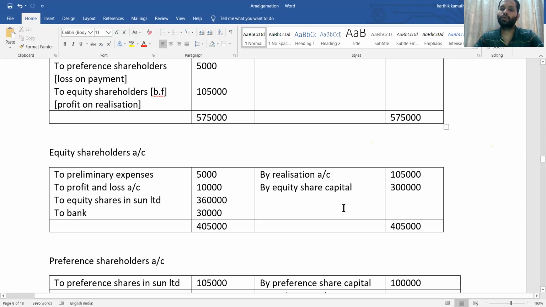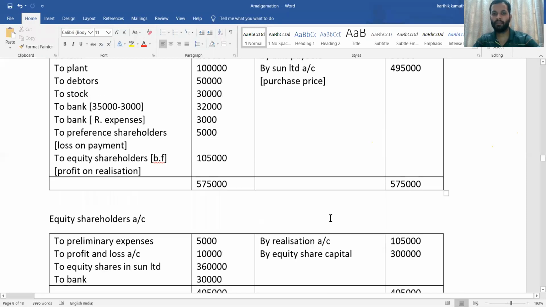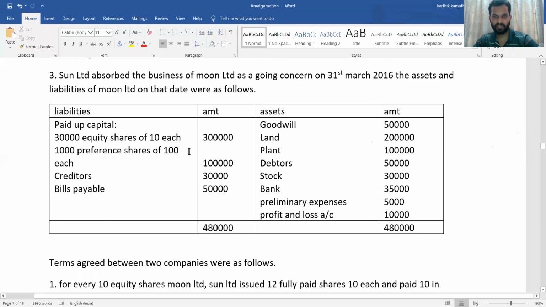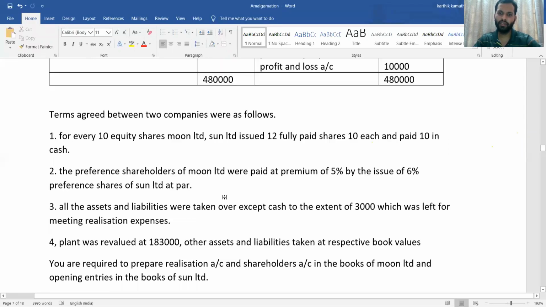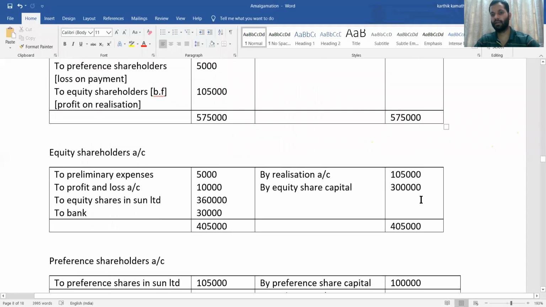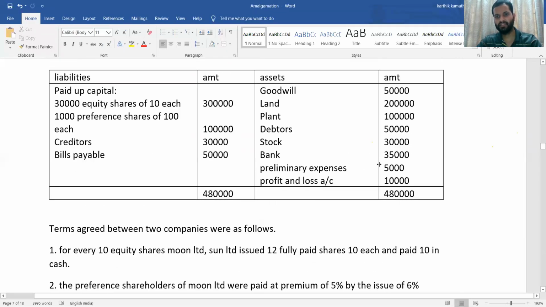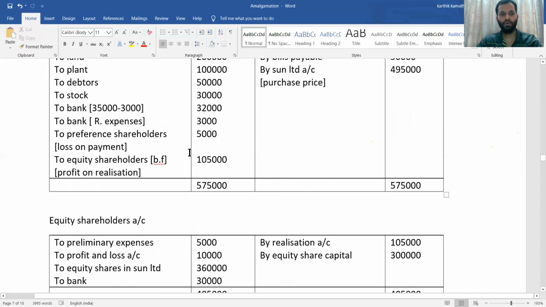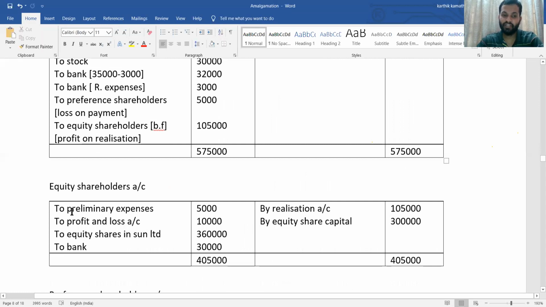Then credit side, you are going to write equity share capital. Equity share capital is given in the balance sheet, that is 3 lakh. So by equity share capital 3 lakh. And debit side, any fictitious asset. Any fictitious asset given, that you need to write. That is preliminary expenses mentioned in the asset side of the balance sheet, 5,000. Then profit and loss account 10,000, that is also given in the asset side of the balance sheet. Preliminary expense 5,000 and profit and loss account 10,000, both they have given. So that you need to write in the debit side of equity shareholder account.